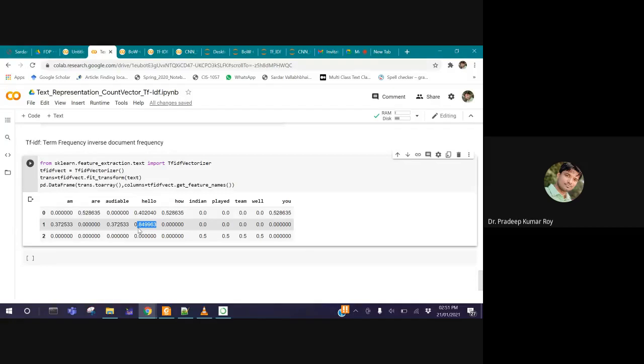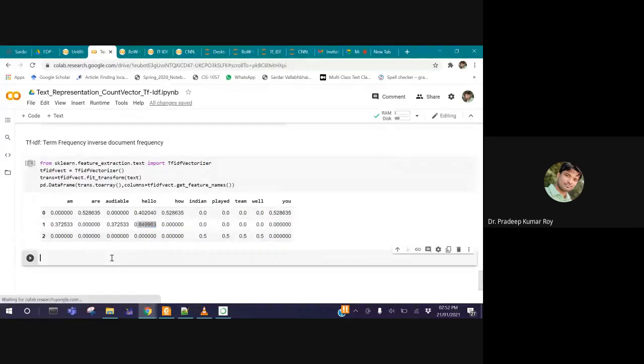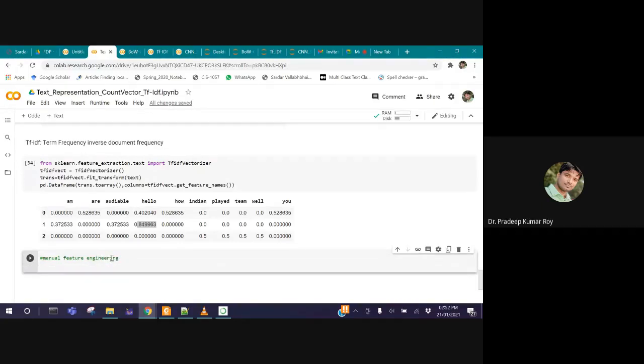Now we are going to perform some classification, normal classification. The third method I think you already know. What is that? The manual feature engineering. We have another approach: you can do manual feature engineering. Suppose you have a message, then you can count the length of the words.